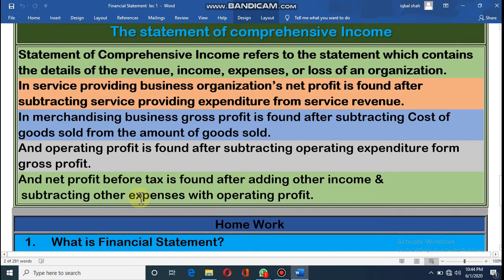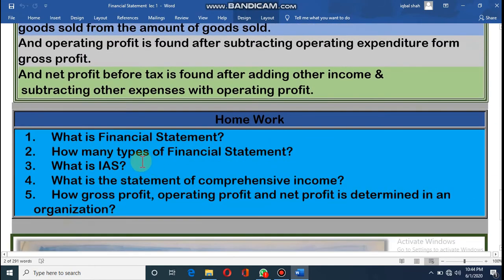I hope you understand. Of course, you will collect the class note so that you can easily understand. Dear student, now homework. You will write what is a financial statement, how many types of financial statement, what is IAS, what is the statement of comprehensive income, and how gross profit, operating profit and net profit are determined in an organization.